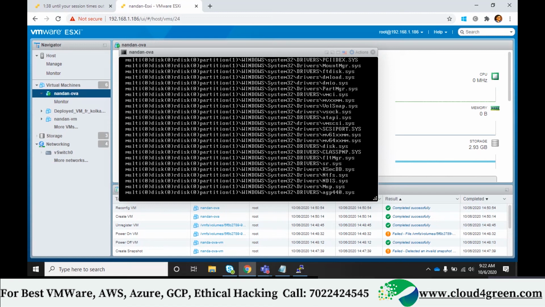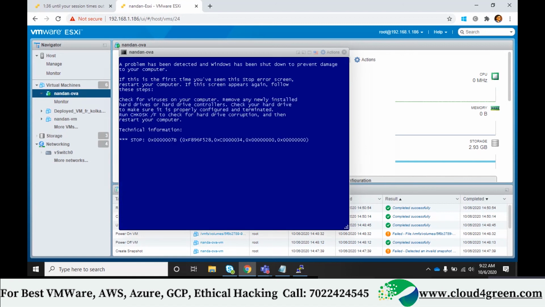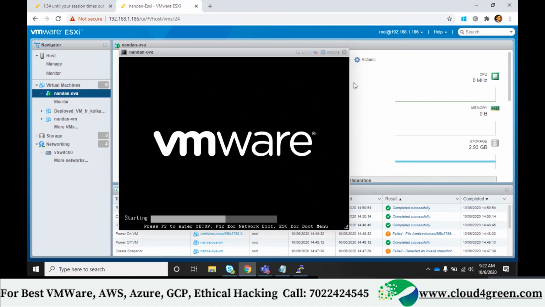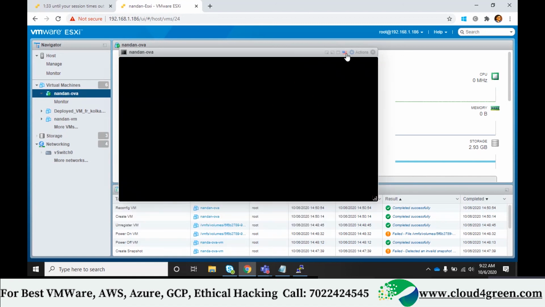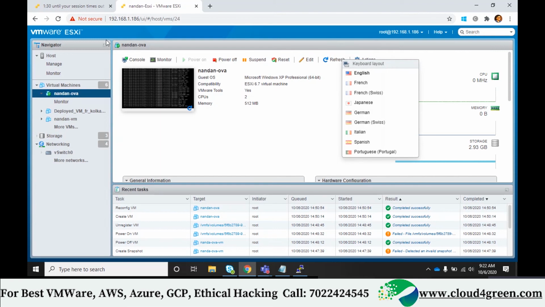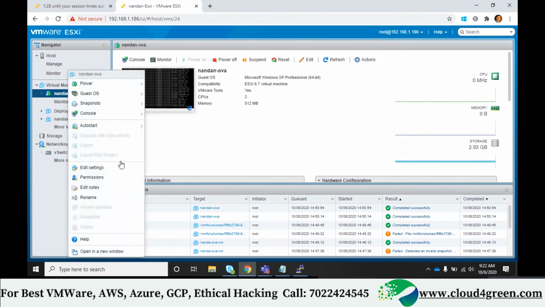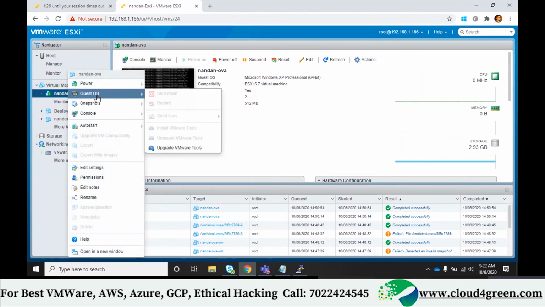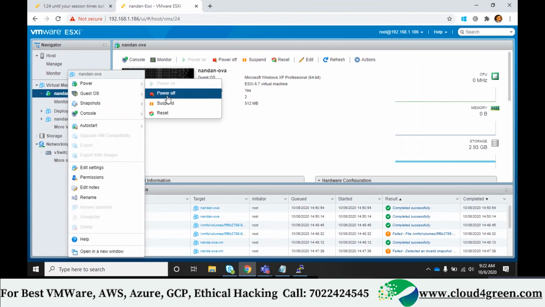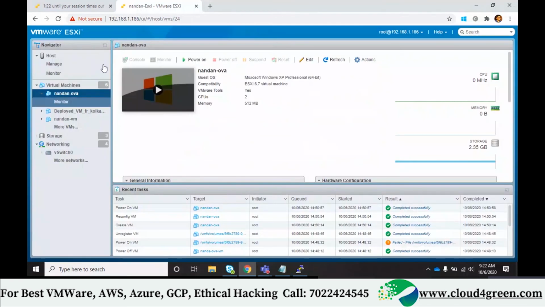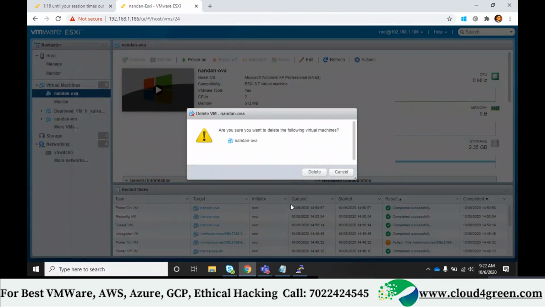We should remember at least the configuration. If you had taken a backup, we would have restored it. Usually in production, we will not take this risk, so we will take a backup of all machines. Here we don't have any backup, right? That's why we could not recover this machine. You understood? So temporarily I will delete this machine.